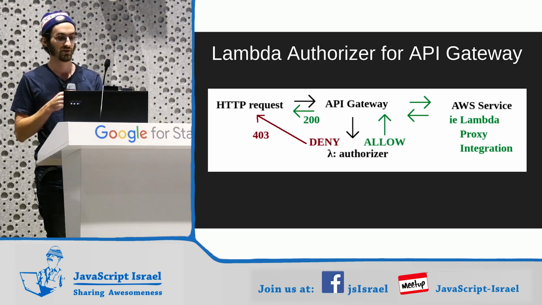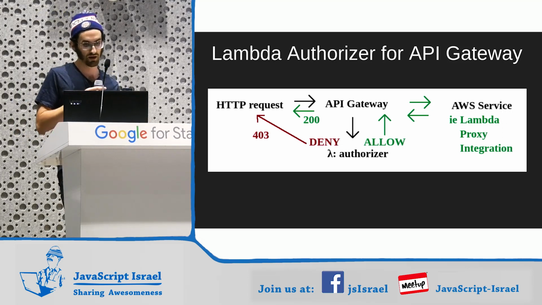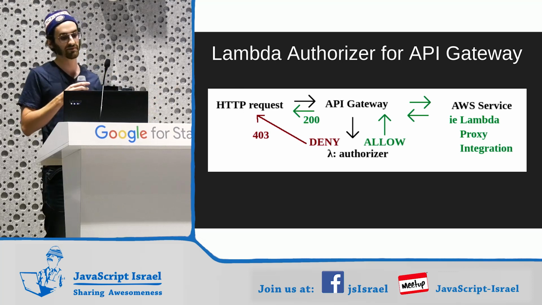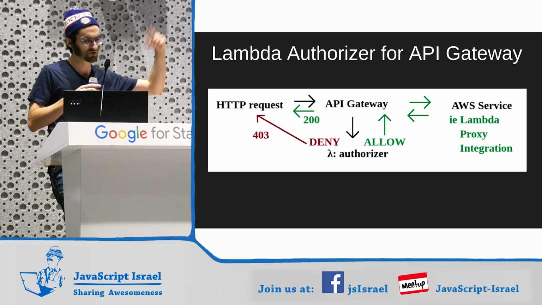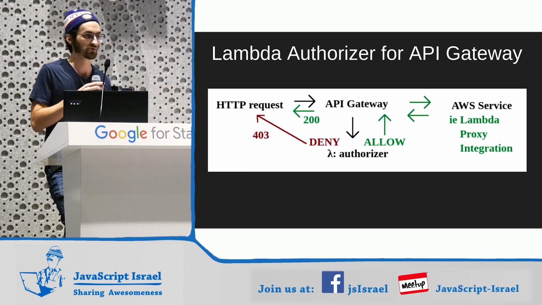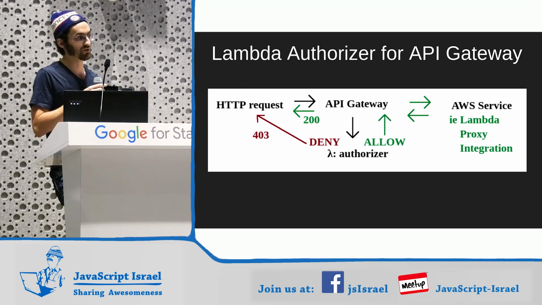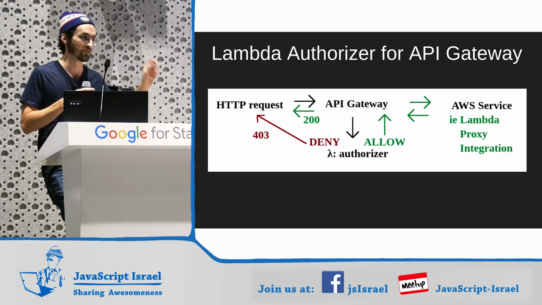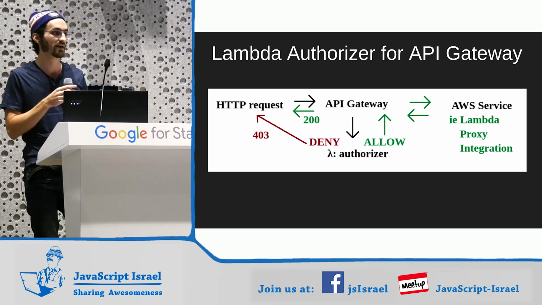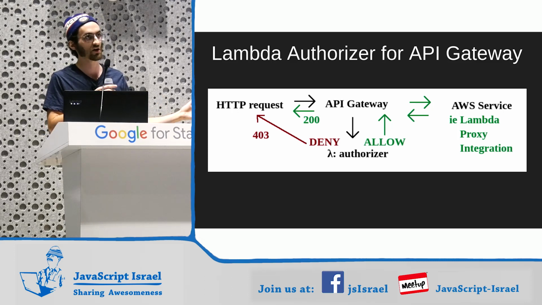Anything. So here's our flow. We make an HTTP request. It goes to API Gateway. API Gateway goes to the Lambda authorizer, which can either say deny, which goes right back. It actually goes through API Gateway and sends the 403 correctly. Or it can say allow, and that will carry on the request to whatever API Gateway is pointed at. In this case, a Lambda proxy integration, which is a fancy way of saying API Gateway calls a Lambda the same way Express was going to call your route handler.